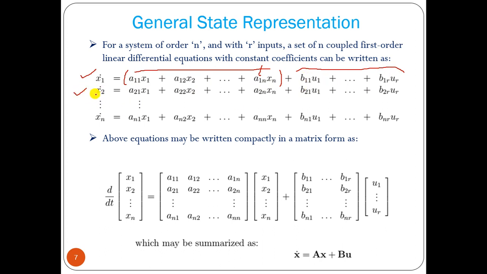Then x2 dot depends on a linear combination of all the state variables and all the inputs. In that way we can write n equations.